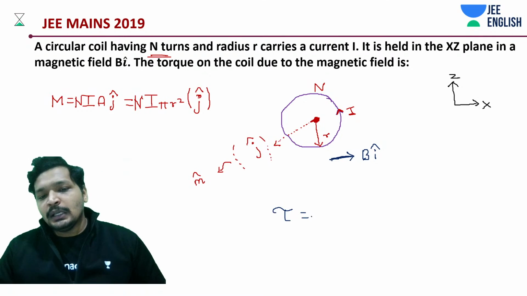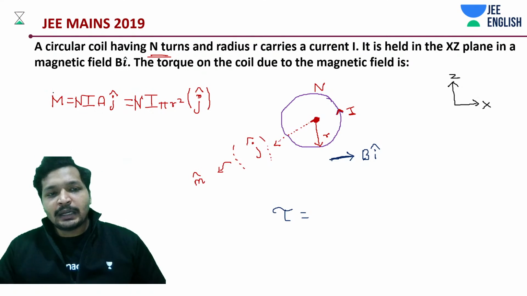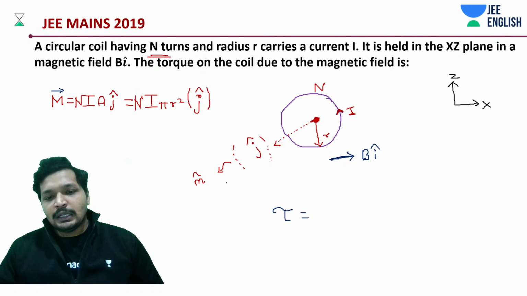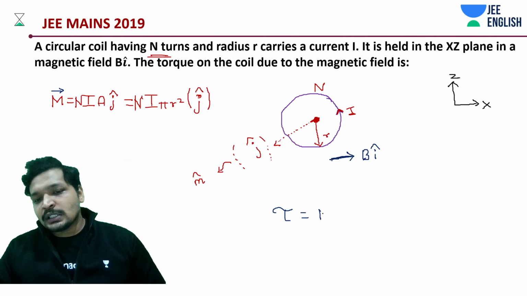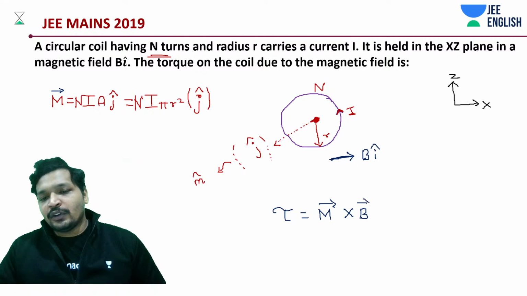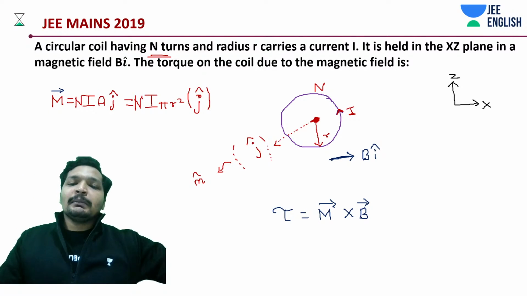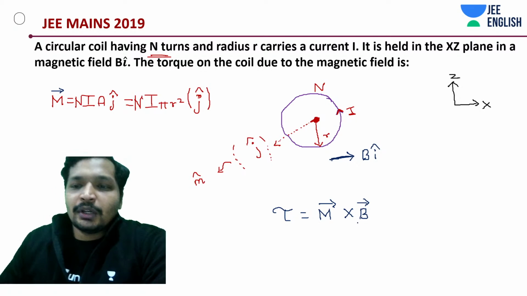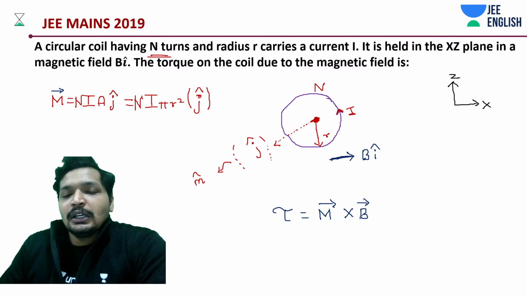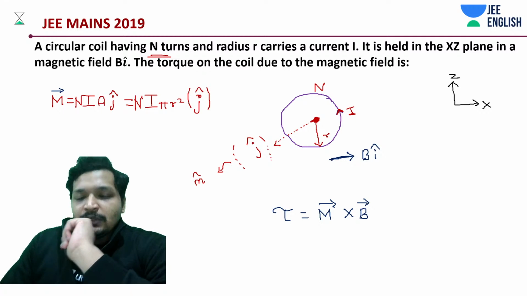Torque is going to be the magnetic moment vector M cross B. You very well know that it is basically j cross i. It is supposed to be minus k. Whatever it is, torque is going to be in the minus k direction, which also makes sense.